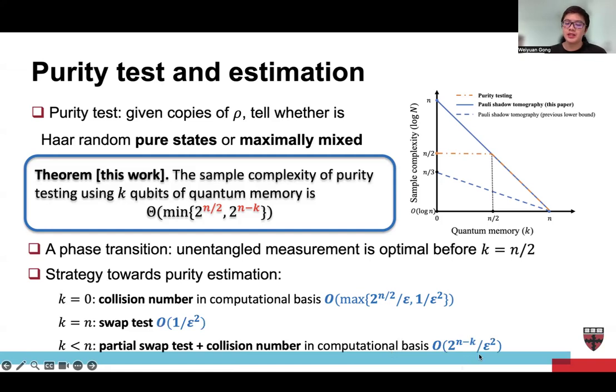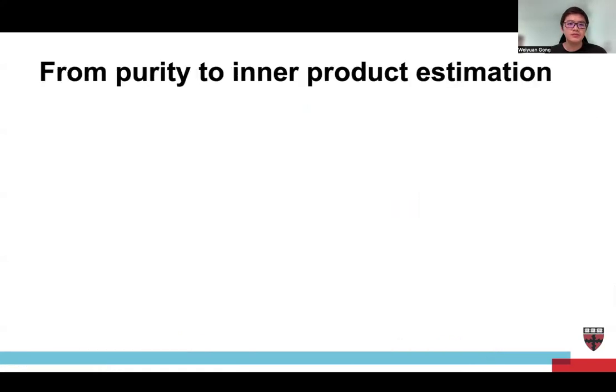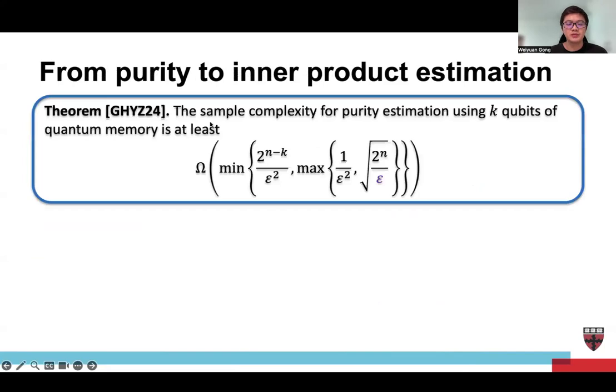So here it's quite interesting. Can we get some optimal dependence on epsilon? Here's a follow-up work on this topic. We show that the sample complexity for purity estimation using k qubits of quantum memory is the median of, or like, minimizing 2 to the n over k over epsilon square and maximizing 1 over epsilon square and square root of 2 to the n over epsilon. So for the upper bound here, it's not square root of epsilon, but epsilon. So here we have a gap. We don't know how to close it.